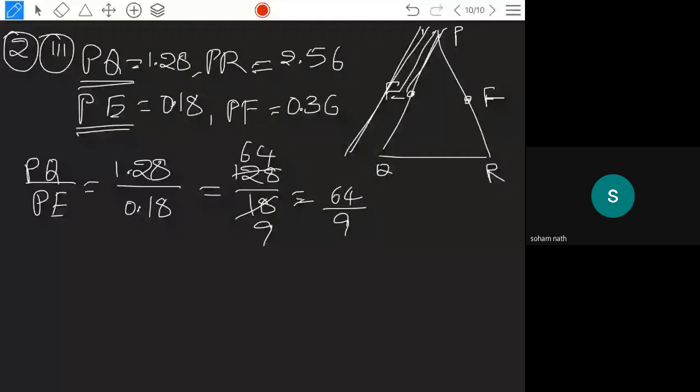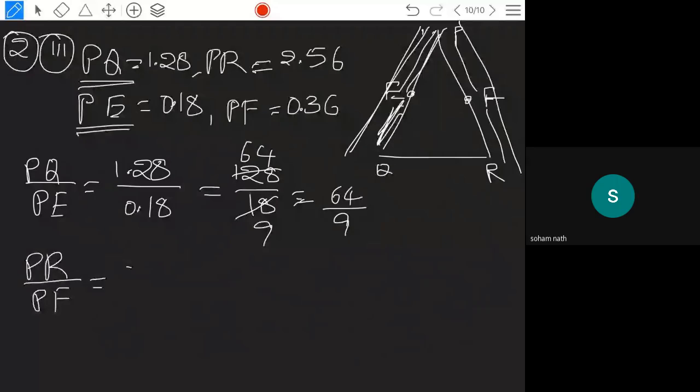This can be done in another way. Individually you can find EQ also. When total PQ is given to you, subtract PE from PQ and EQ will come. Subtract PF from PR and FR will come. Then you check PE by EQ and PF by FR. But the problem becomes a little lengthy.